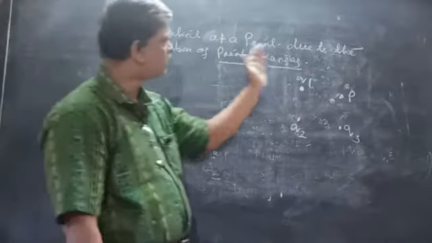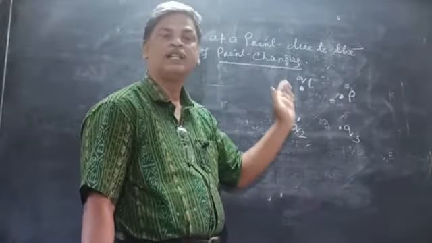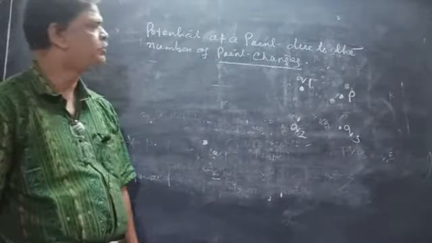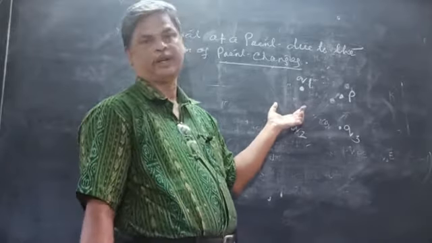If there are a number of charges, then the potential at point P is the algebraic sum of the potentials at point P due to the individual charges. This is known as the principle of superposition.